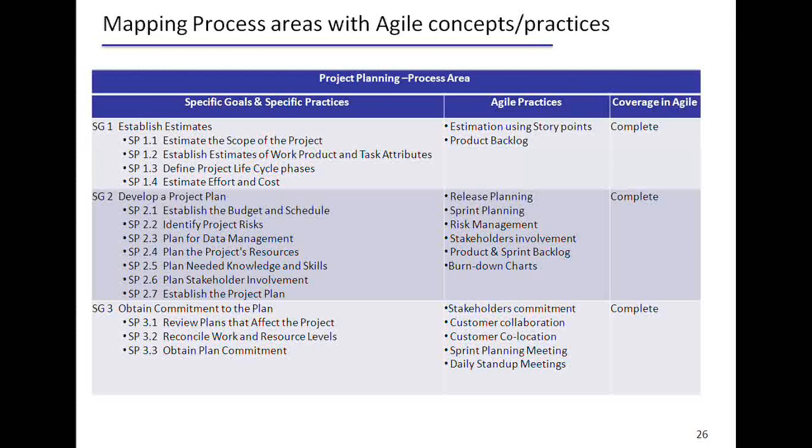We do take care of risks, though we don't have an explicit process which talks about risks. Stakeholders are involved. We get the buy-in from the team, agile teams, and stakeholders like product owners or customers are involved. We do the tracking in terms of the burn down charts, which I explained earlier. Obtaining a commitment to the plan, customer collaboration, again customer co-location.